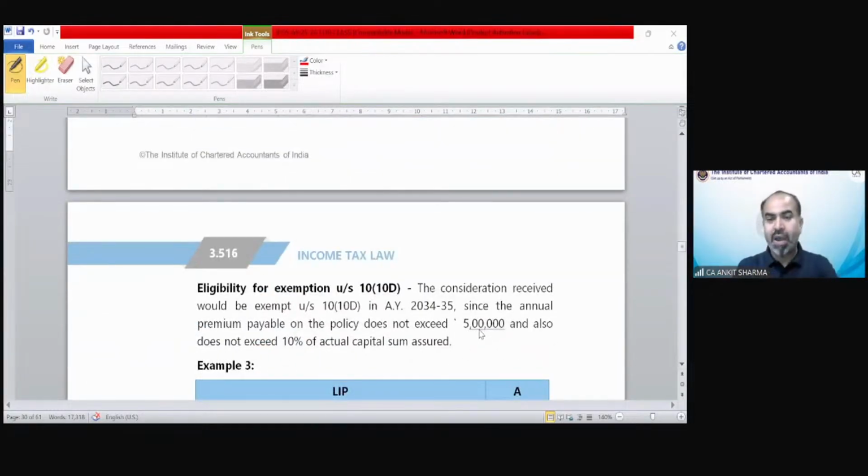Now you can see you have to write it in the examination like this. The situation has not been written in these answers because in the starting they are saying that we are going to solve situation 1 examples. So in the examination you need to mention that it is situation number 1, when the amount is received and no amount from an eligible life insurance policy has been received earlier. Please write it also in the examination.